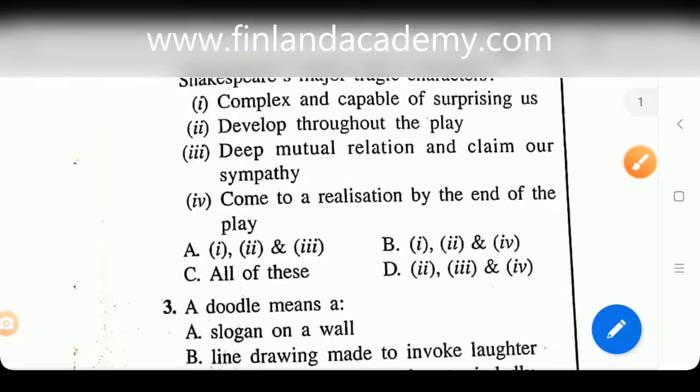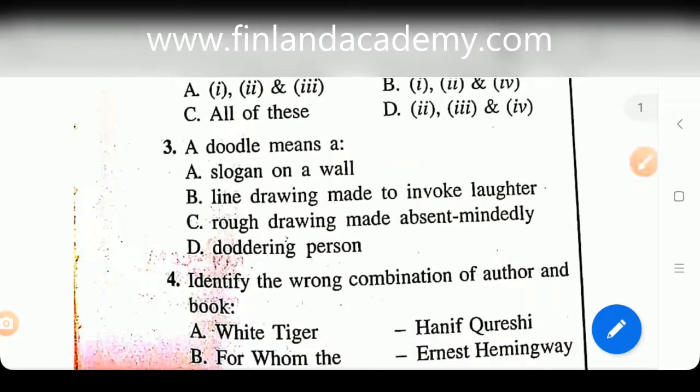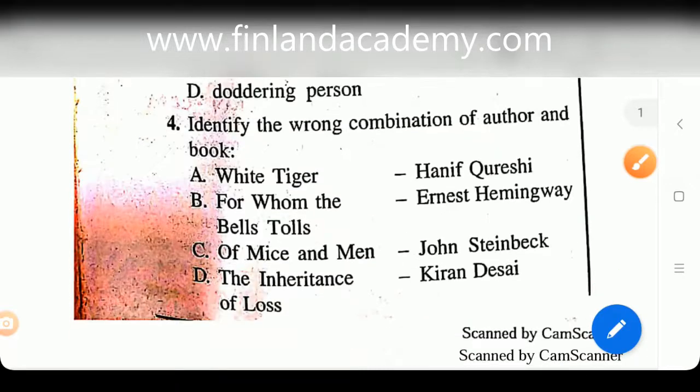Okay, now let's move on towards the next question. It says a doodle means A, a slogan on a wall, B, a line drawing made to invoke laughter, C, a rough drawing made absent-mindedly, or D, a doddering person. Again, a very general question. If you read the newspaper, you will be able to identify it. For doodle, you don't even need to read a newspaper. It's a general thing. Okay, so it's gonna be C, rough drawing made absent-mindedly. Okay, now moving on towards question number 4.